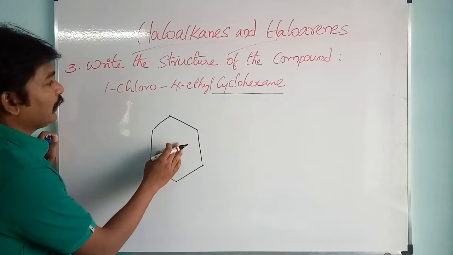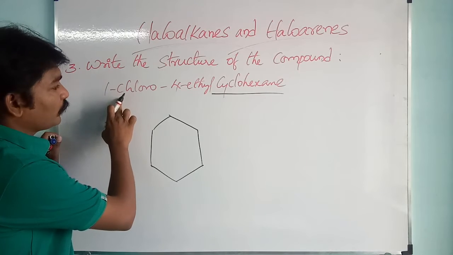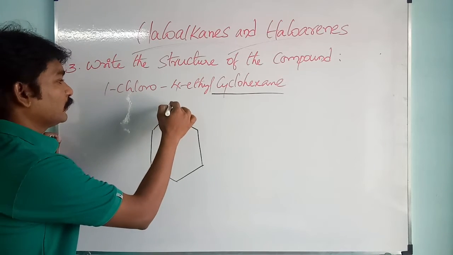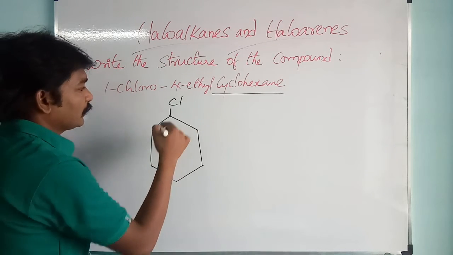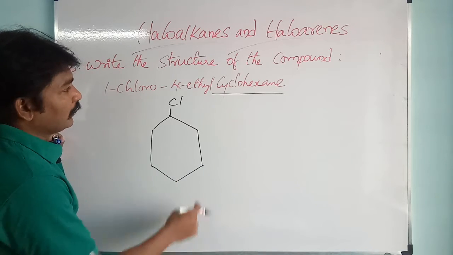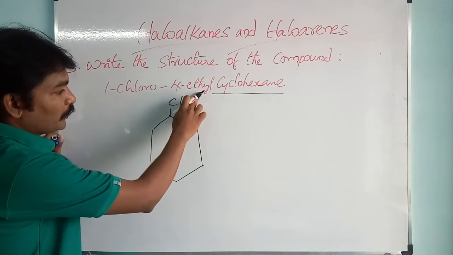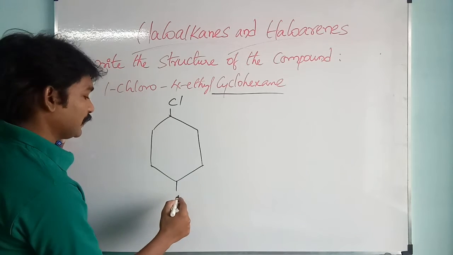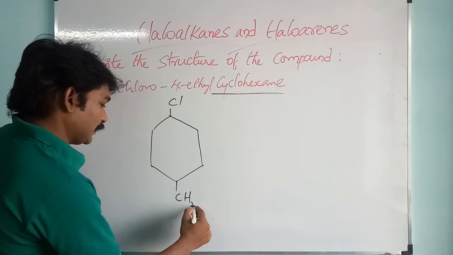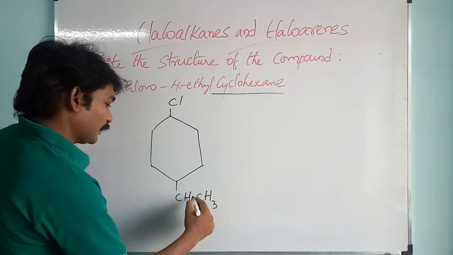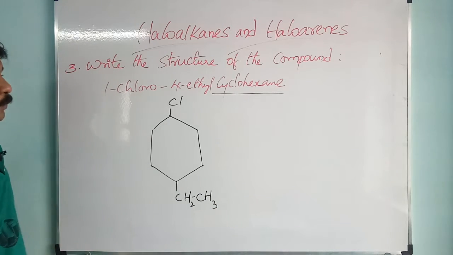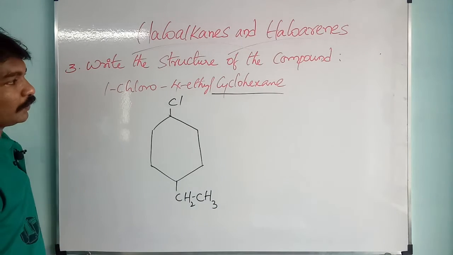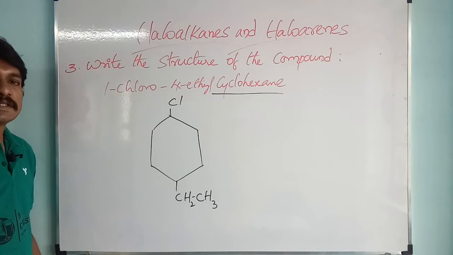Cyclohexane is ready, and at the first position there is chlorine, Cl, and there is an ethyl group at the fourth position. 1 2 3 4, at the fourth position there is an ethyl group, CH2 CH3. Please note down the structure of 1-chloro-4-ethylcyclohexane.